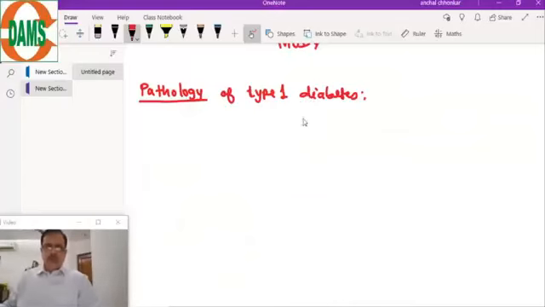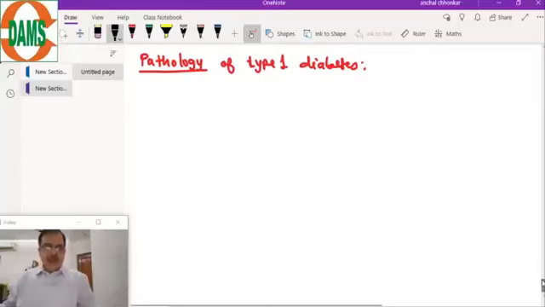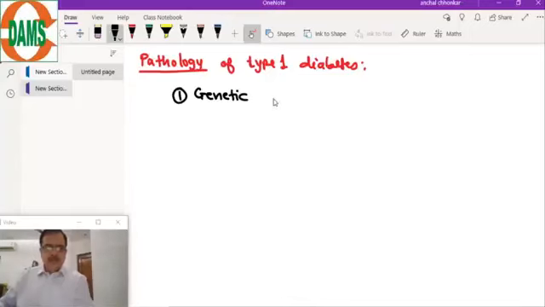All right. So, starting with the pathology of type 1 diabetes. If we understand the natural course of type 1 diabetes, we will understand that it is a role of three factors. The first is genetic predisposition. So the number one factor is genetic predisposition.